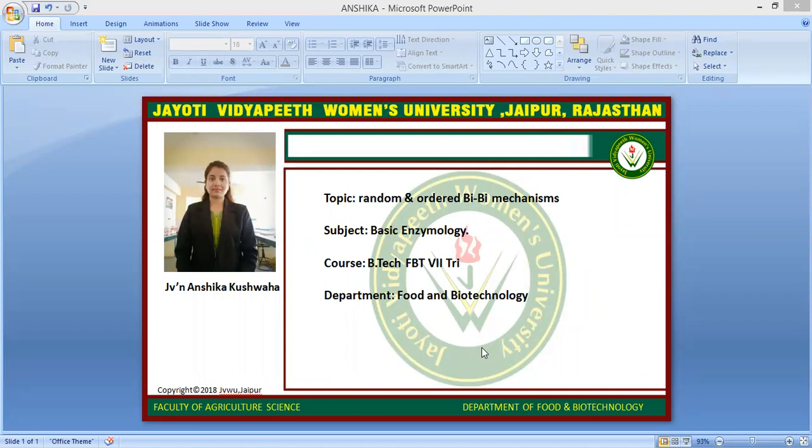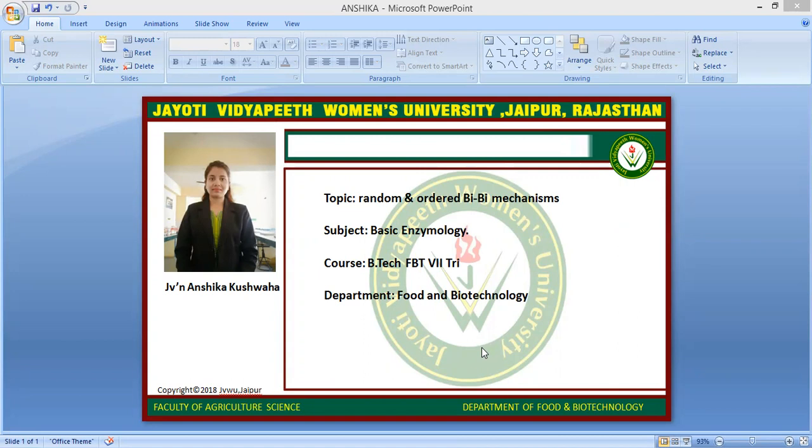So we already discussed the ping pong or non-sequential mechanism. The ping pong mechanism, also called a double displacement reaction, is catalyzed by the change of the enzyme into an intermediate form when the first substrate to product reaction occurs. It is important to note that the term intermediate indicates that this form is not temporary. So next is the ordered sequential reaction.